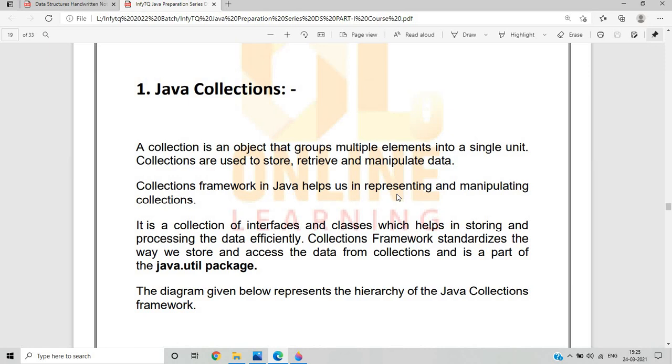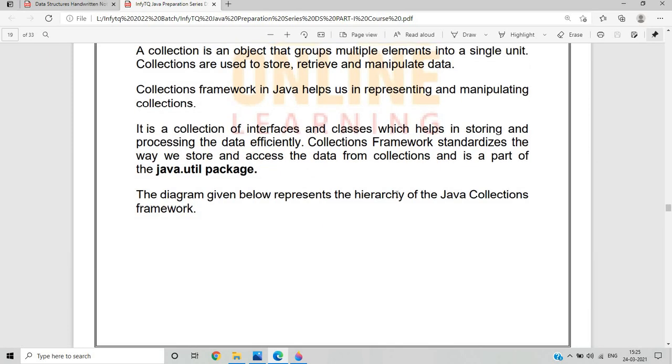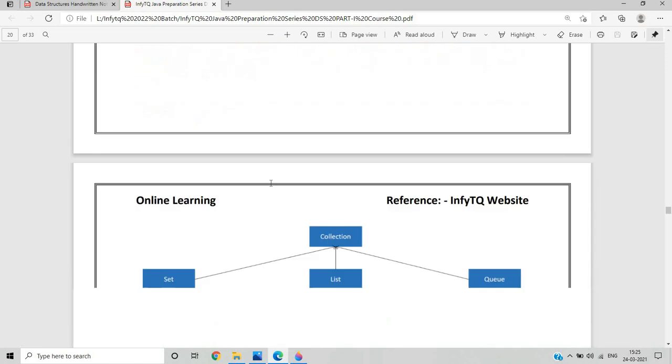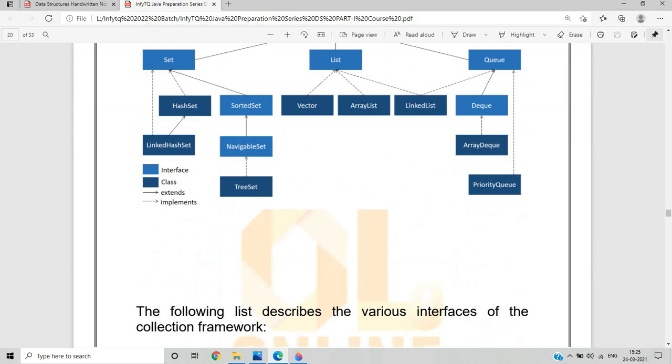The collection framework in Java helps us in representing and manipulating collections. It is a collection of interfaces and classes which help in storing and processing data efficiently. The collection framework standardizes the way we store data from a collection, and it is part of the java.util package. The diagram represents the hierarchy of the Java collection framework.